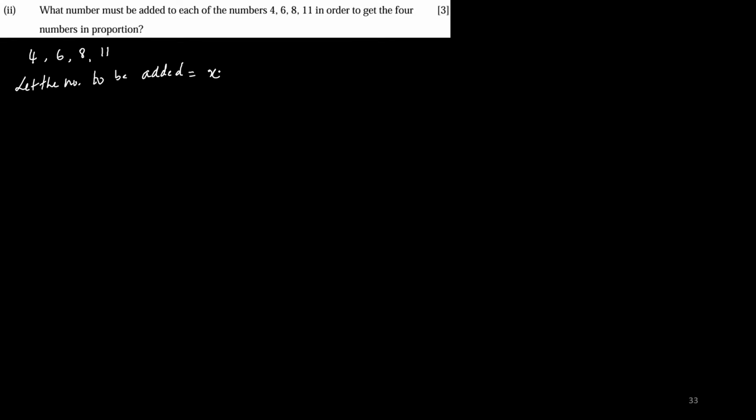They form a proportion, so 4 plus x is to 6 plus x equal to 8 plus x is to 11 plus x. These are means and these are extremes. Product of means is equal to product of extremes, so 4 plus x into 11 plus x is equal to 6 plus x into 8 plus x.